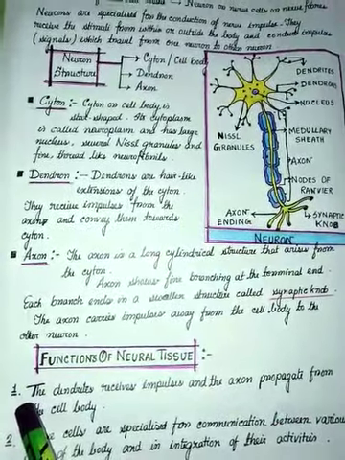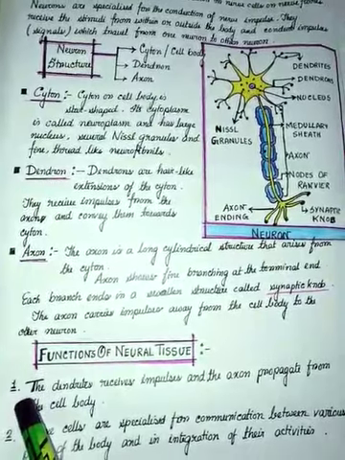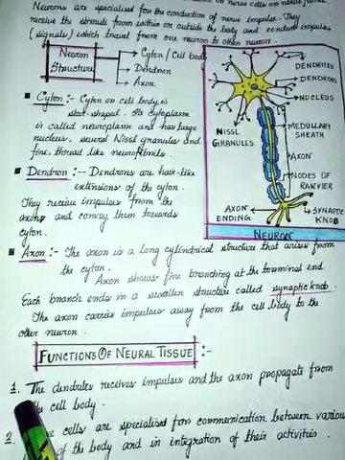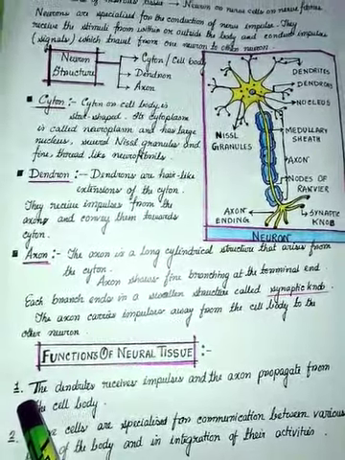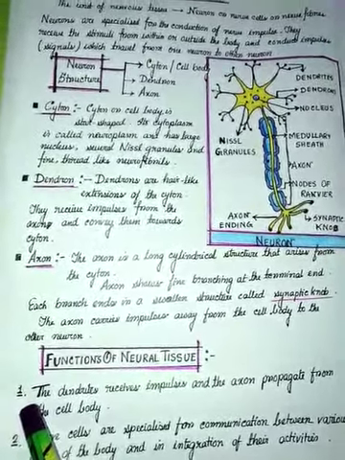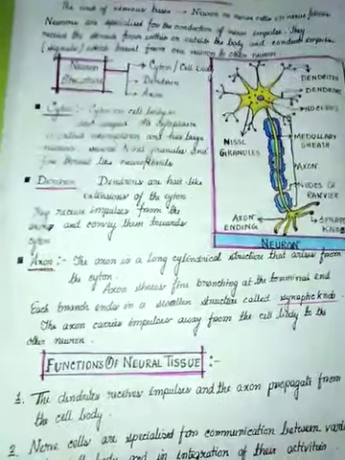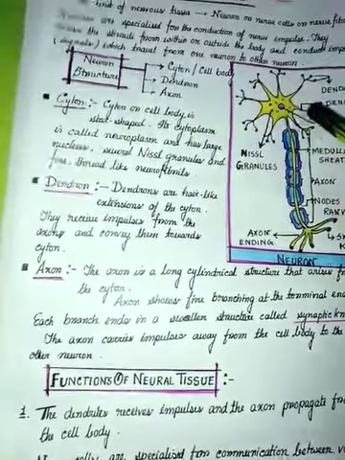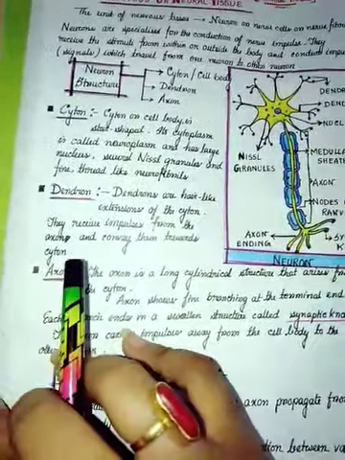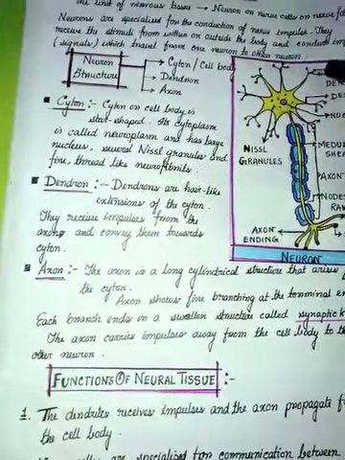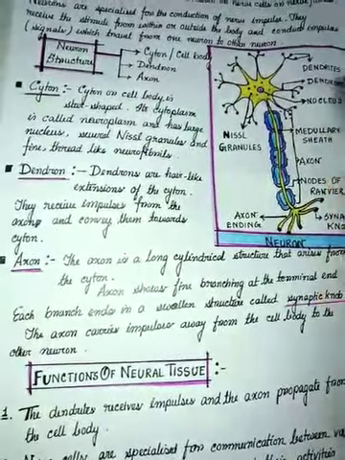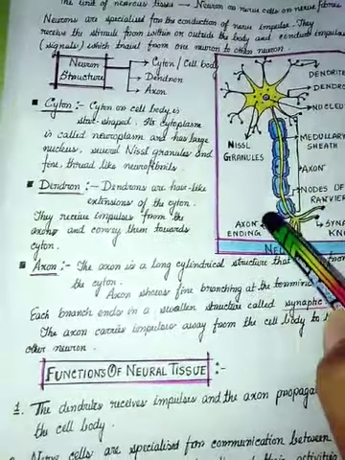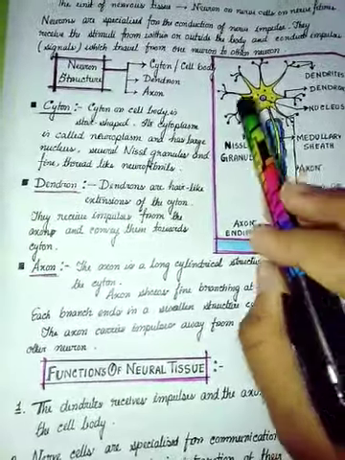Now axon. The axon is a long cylindrical structure that arises from the cyton. Axon shows fine branching at the terminal end. Each branch ends in a swollen structure called synaptic knob. The axon carries impulses away from the cell body to the other neuron. This is the cyton, these are the dendrons. The structures arising from the dendrons are termed dendrites. See, I have written here dendrites. And this one is the axon portion which is arising from the cyton.